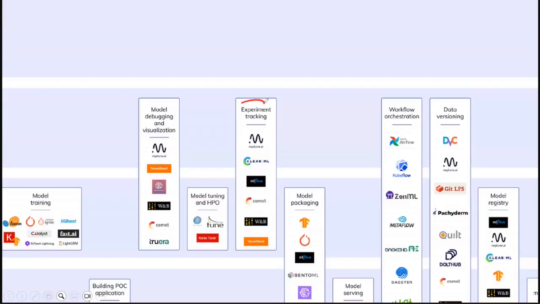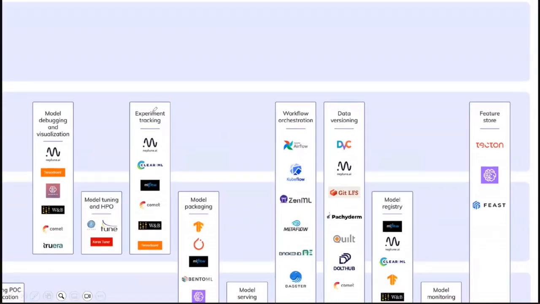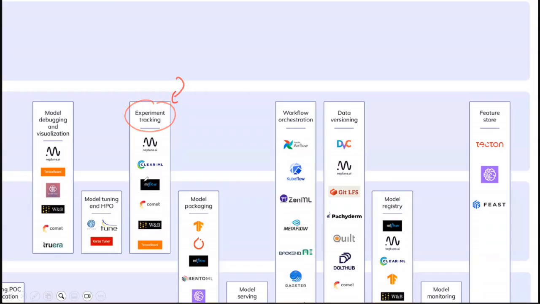So then comes experiment tracking. So this is where again, MLOps engineers, data scientists, data engineers also come into the picture. So here we use various different experiment tracking tools. One famous tool which I'm mentioning is MLflow, where you can register your experiments and you can compare between, let's say, thousands of experiments that you have, and you can pick the best model that you can use to deploy to the production. So there are different tools. You can use Neptune.ai, you can use TensorBoard, which is again an open source tool.